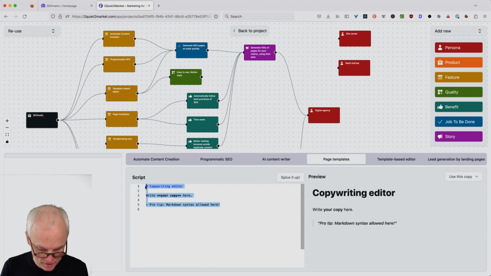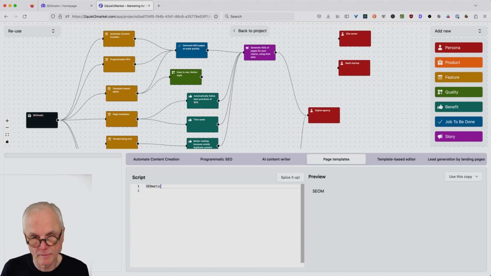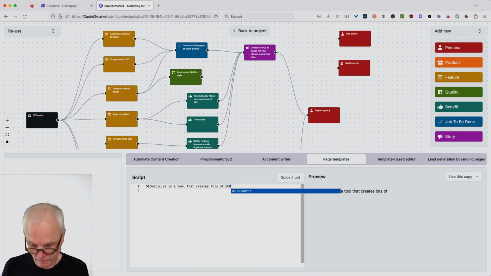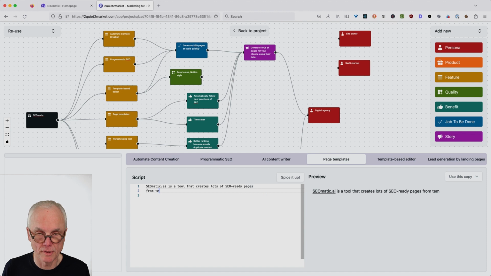So SEOmatic.ai is a tool that creates lots of SEO ready pages automatically.